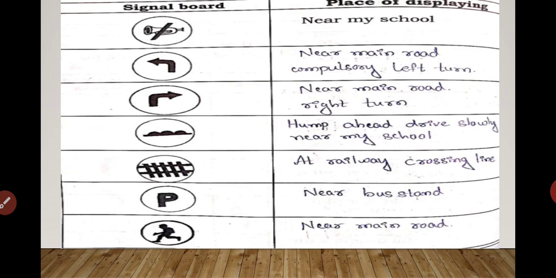Next, fifth will be at railway crossing line. Next, near bus stand, the parking sign will be there. That signboard indicates that one can park their vehicle there. Yes, you have seen this type of signboard at the bus stand. And the last one, near main road, so go slowly.